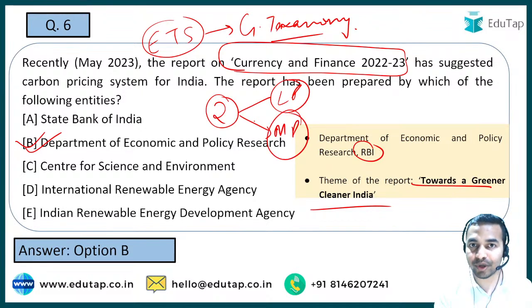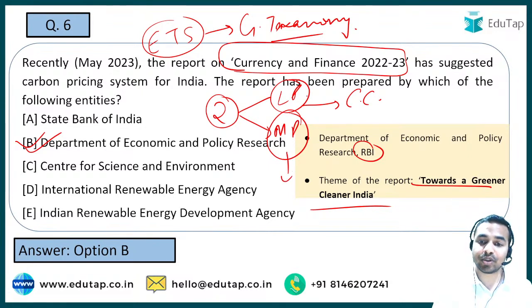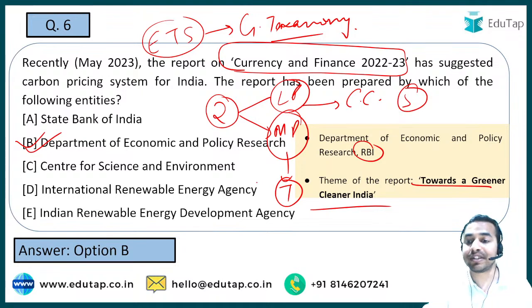तो जो least polluting industries हैं, they will be given the carbon credits under this, और जो most polluting हैं, they will be taxed. जो least polluting हैं उनको सब्सिडी दी जाएगी, और जो most polluting हैं उनको टैक्स किया जाएगा, and they are required to purchase these carbon certificates. So that's how you can see that these are really important from the exam point of view. I hope that this is clear to all of you. So now let's move on to the next question.